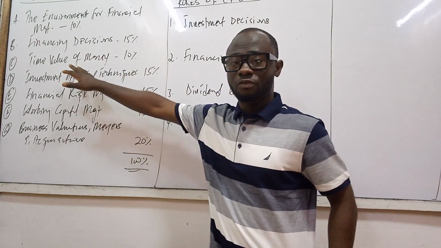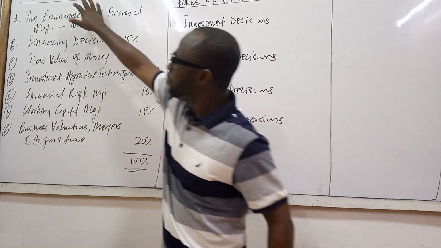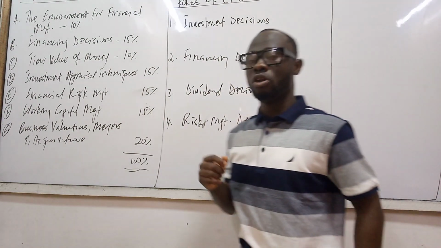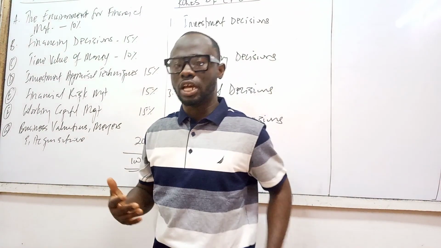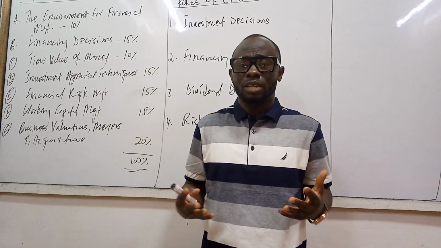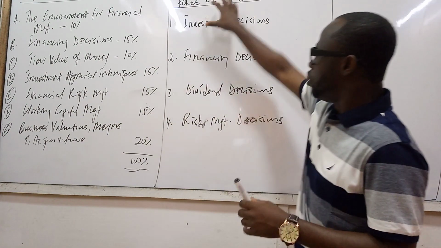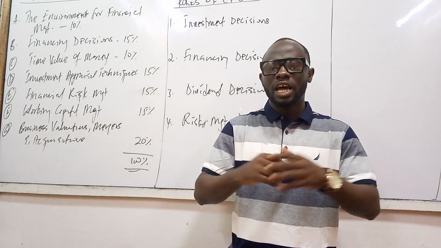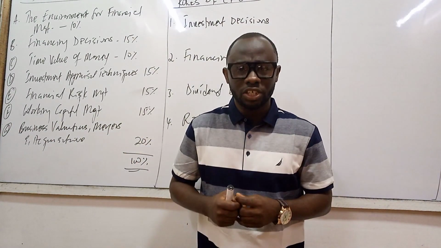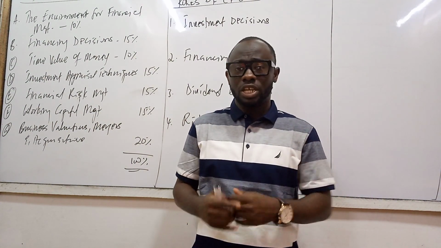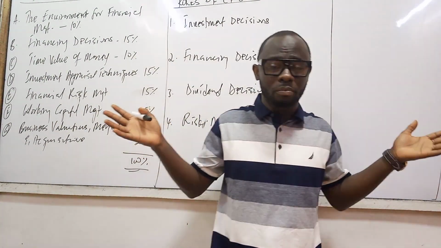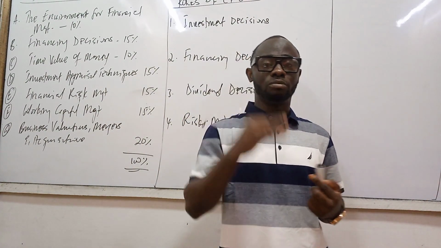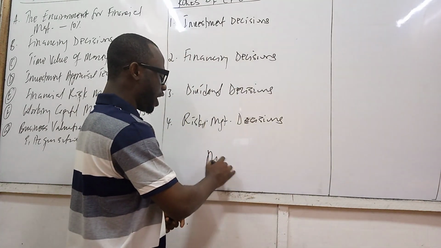So you can see on the far right here, we have the syllabus coverage, and then in my immediate right, you see that I have the role of the CFO, the Chief Financial Manager. Now, note that the entire syllabus of financial management is categorized into 4, which we call the role of the financial manager. Now, remember that the financial manager or the CFO of an organization has a role of assisting the organization in order to maximize the welfare of the company. Now, remember, as far as we are dealing with a for-profit making organization, it means that our objective is to what? Maximize the welfare of the shareholders.